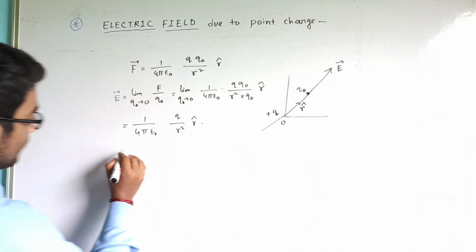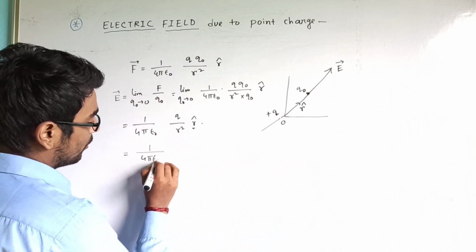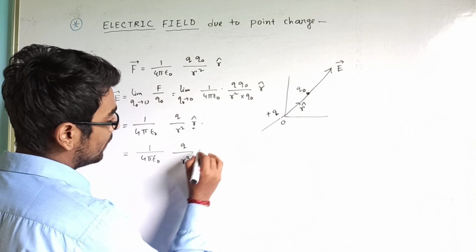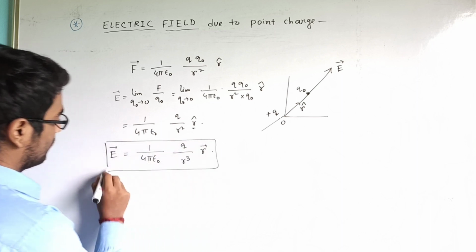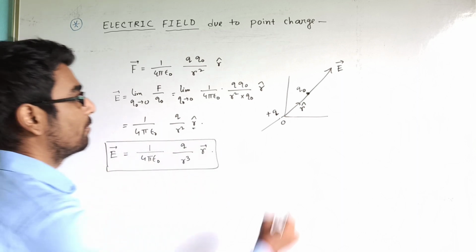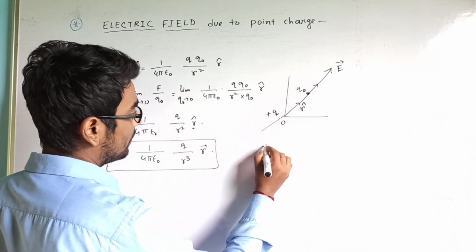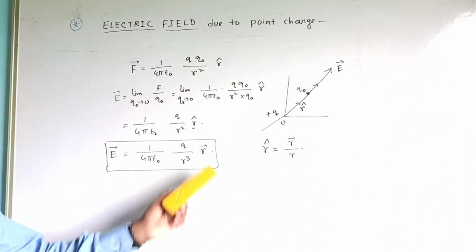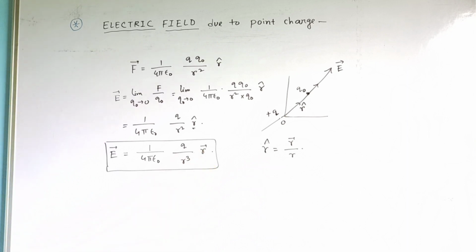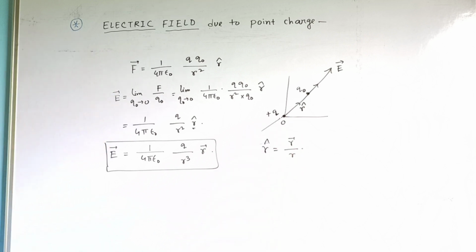Now what we can write in place of R cap? We can write 1 by 4 pi epsilon naught Q by R cube into R vector for electric field. Hence the direction of electric field is in the direction of R, because R cap is equal to R vector by R. So what we have put here is the ultimate expression for electric field. Here the electric field is due to a point charge we considered at the origin.